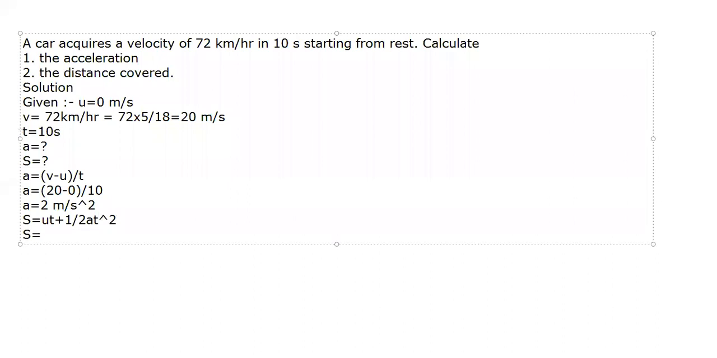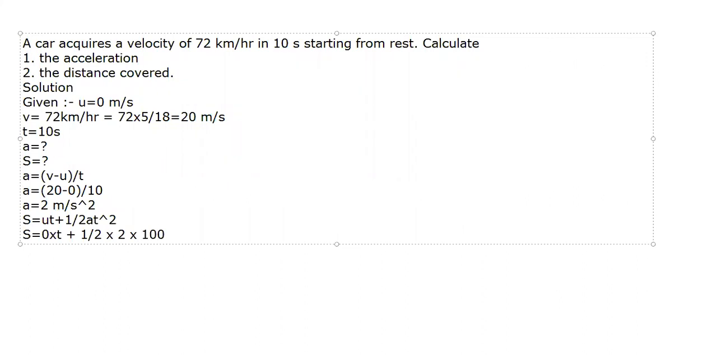S is equal to, what is the initial velocity? The initial velocity is 0. So 0 into t, which is going to be 0, plus half into, how much is the acceleration? Just now we calculated. Acceleration is 2. And t square. ut plus half at square. So t is 10. 10 into 10, 100.